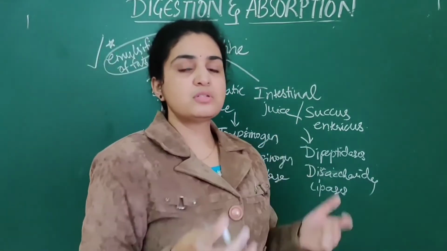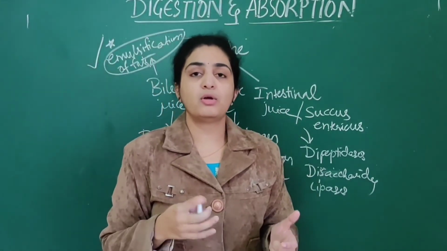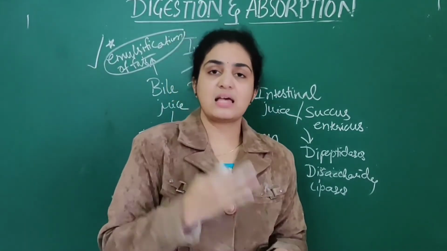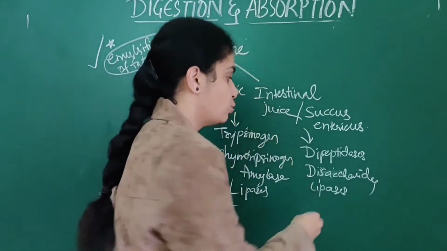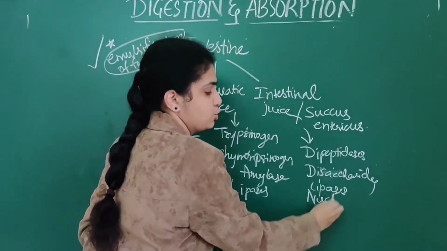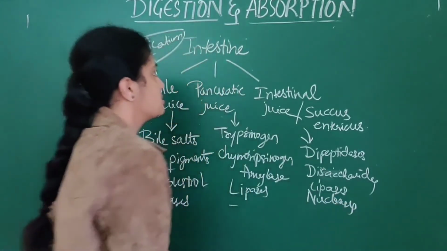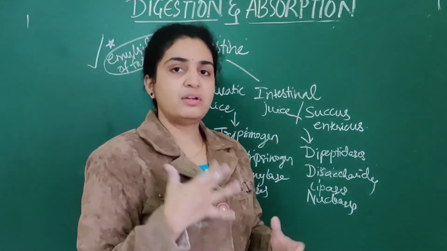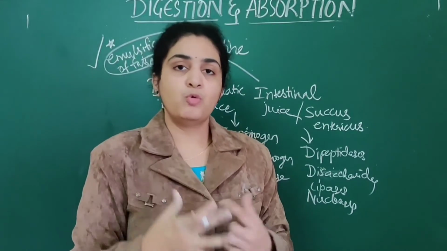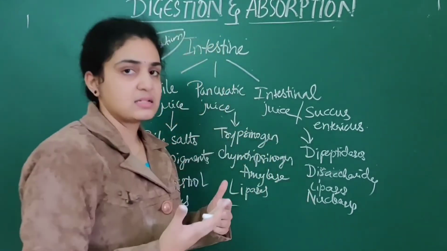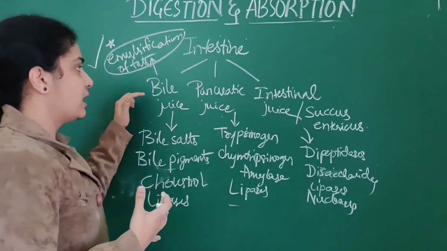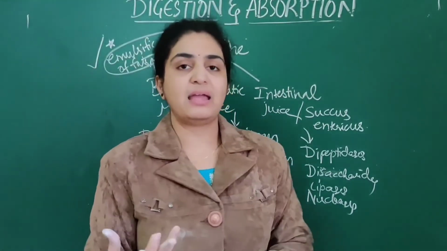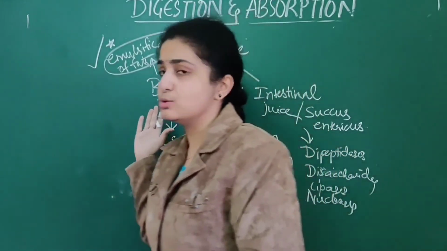This intestinal juice mainly plays an important role in breakdown of carbohydrates, fats as well as proteins as well as nucleases also, means nucleic acids. So this is about the intestine. In intestine also numerous movements take place, like the stomach. So mainly it contains 3 types of secretions, that are bile juice, pancreatic juice as well as intestinal juice.